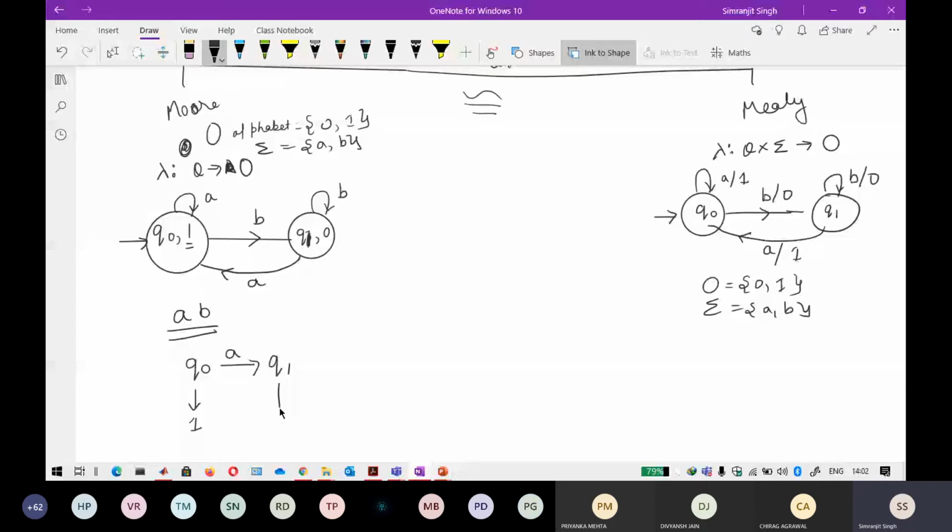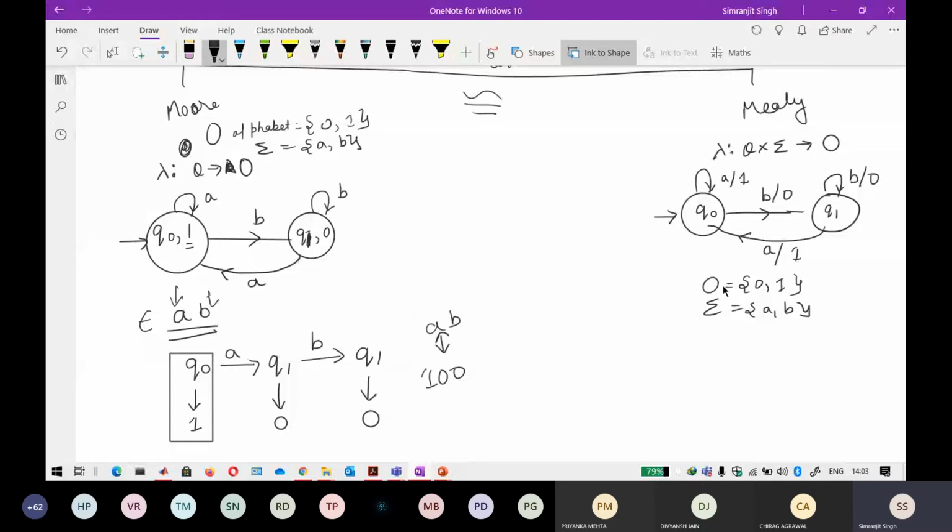On the transition of B, you reach Q1 again and the output is 0. So in this machine, even when you have input nothing, you receive an output in the starting state: whenever you start at the starting state, 1 is already outputted. After parsing A, I receive 0, and after parsing B, I receive 0. So here the output will be 1 1 corresponding to the input AB.